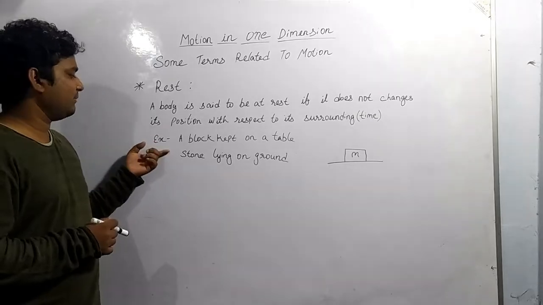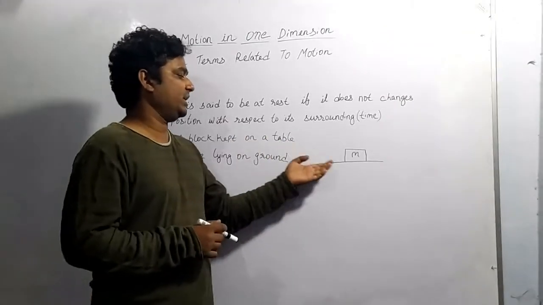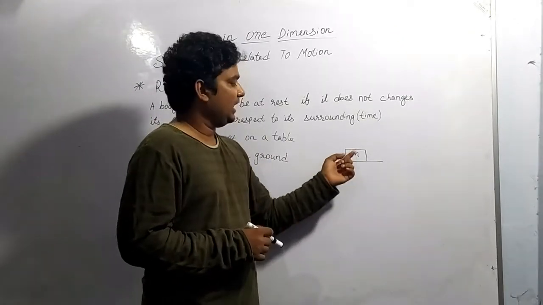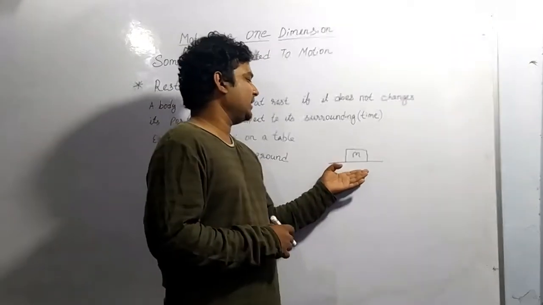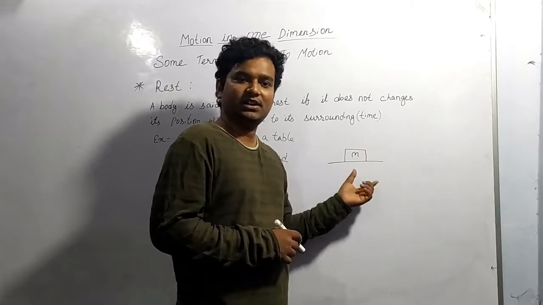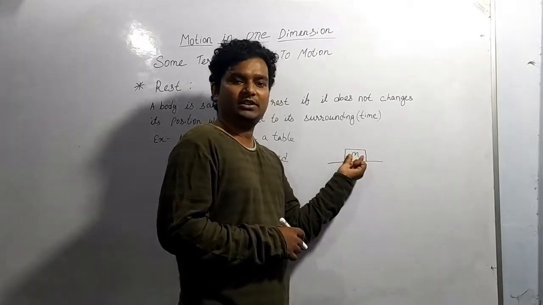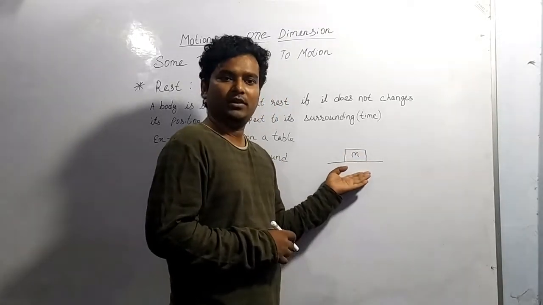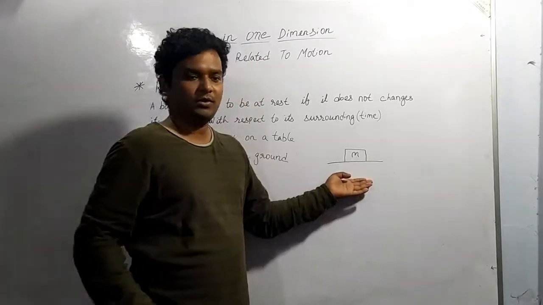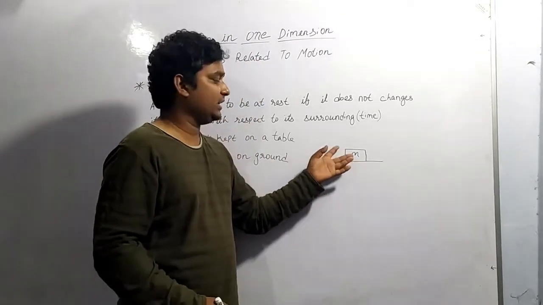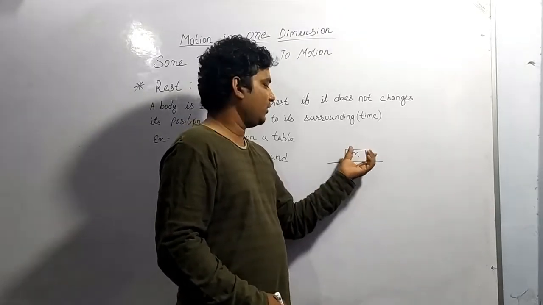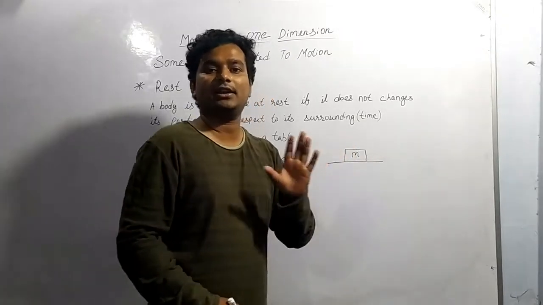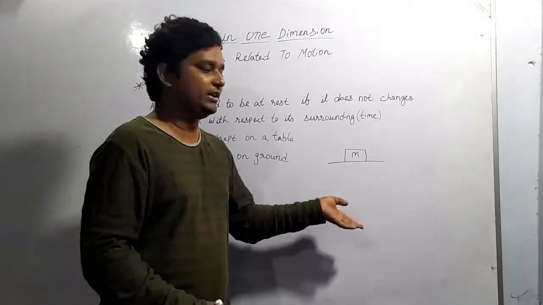The example for this is that a block is kept on a table. Suppose this is the table and this block of mass m is kept on the table. Until and unless we apply any external force on this particular block, it will remain the same for a long time. So this is the rest position. The block will always remain at rest until any force is applied on it.